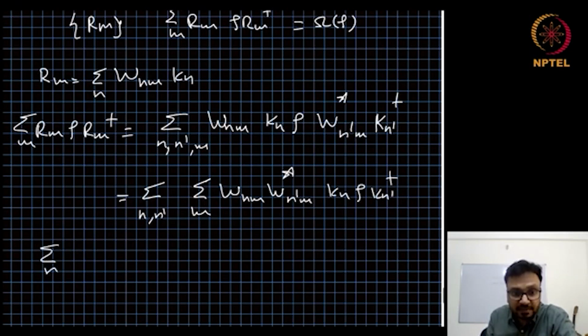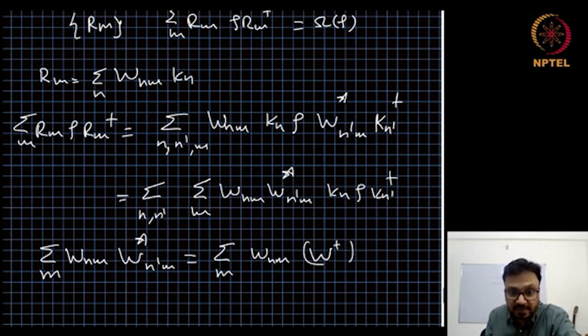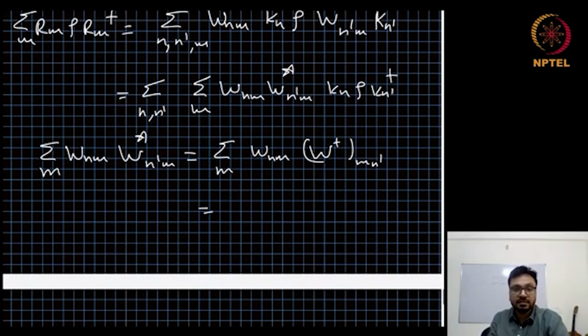Now sum over m, W nm W star n prime m is sum over m, W nm W dagger m n prime, which is the n n prime element of the product of W and W dagger.